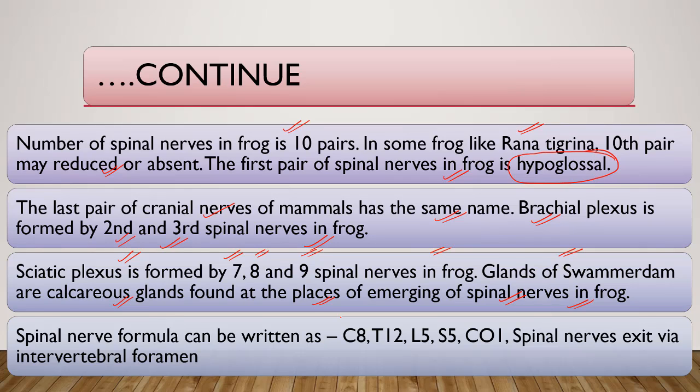The spinal nerve formula can be written as C8, T12, L5, S5, Co1. Spinal nerves exit through the intervertebral foramen.